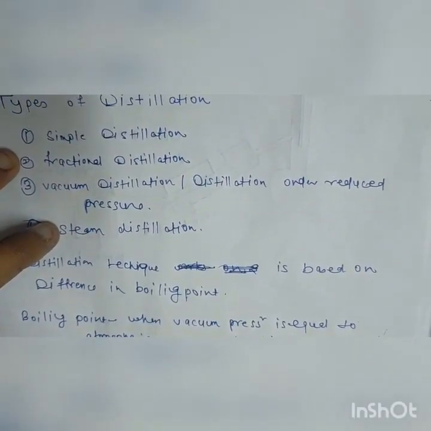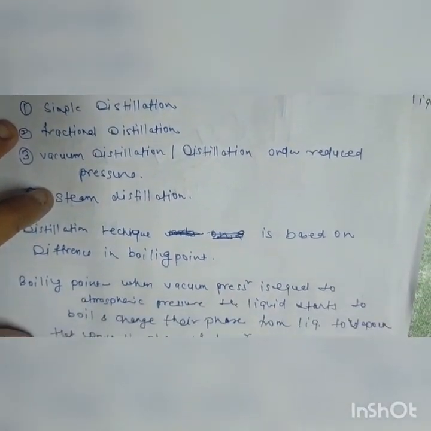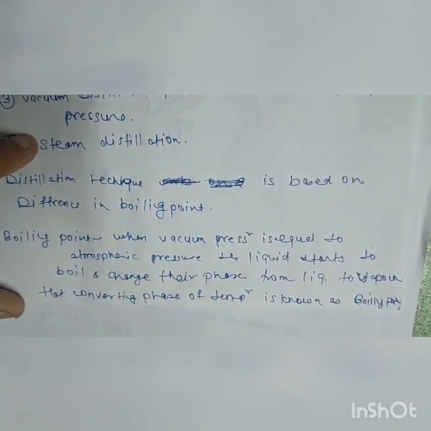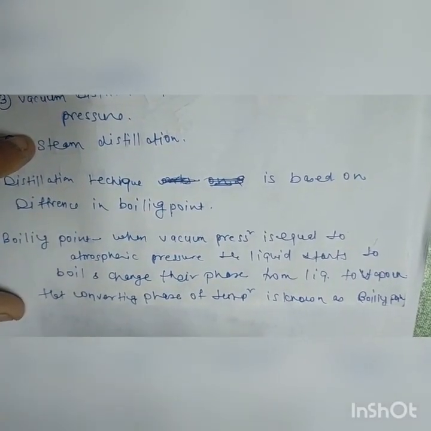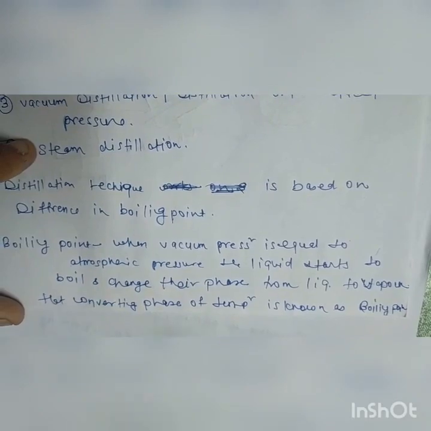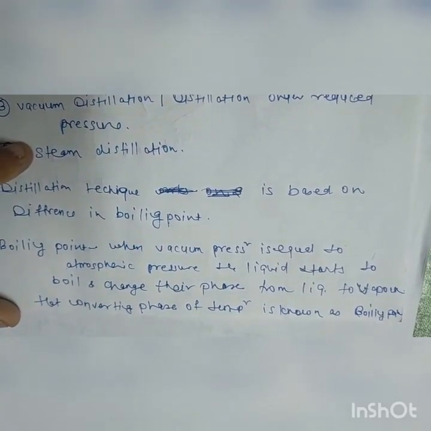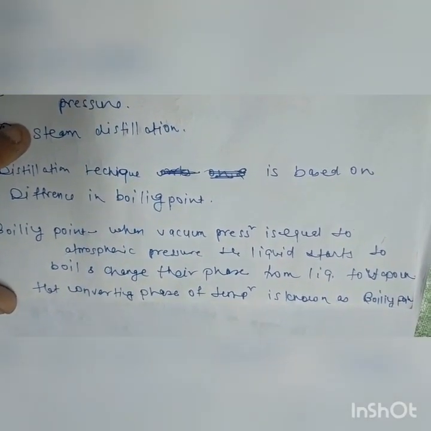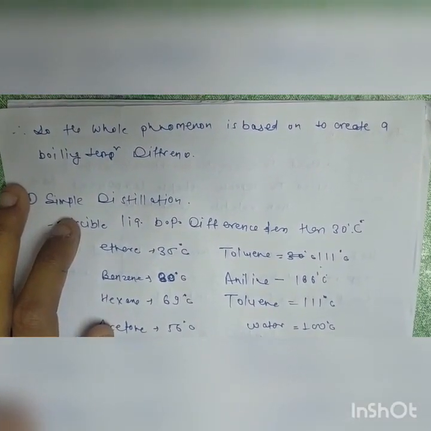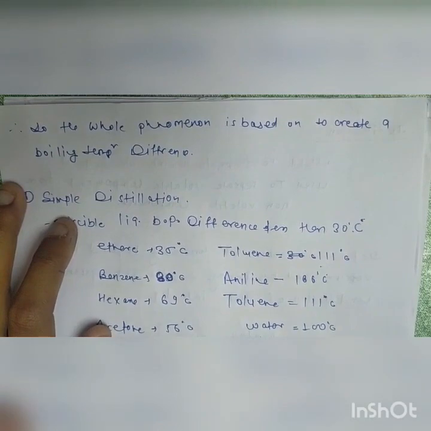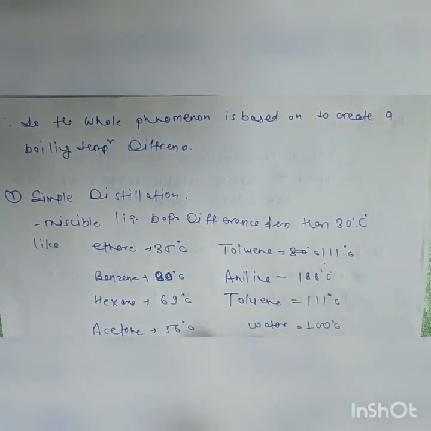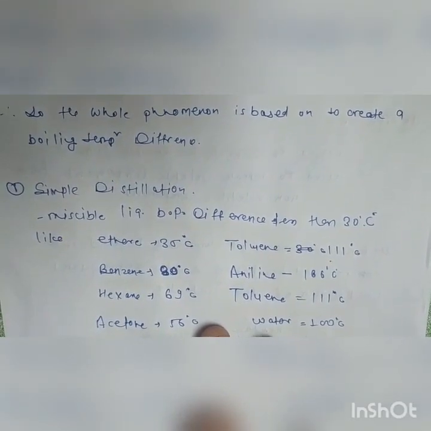Boiling point is the temperature at which the vapor pressure of a substance is equal to the atmospheric pressure, and at that temperature the liquid starts to boil and changes its phase from liquid to vapor. That phase-changing temperature is known as the boiling point. The whole phenomenon of distillation is based on creating a boiling point temperature difference. Now we will move to simple distillation.